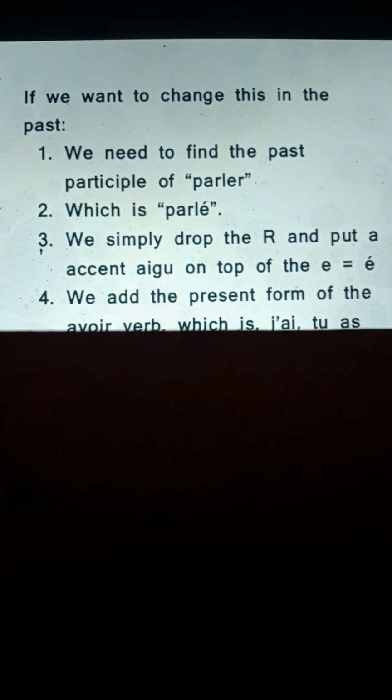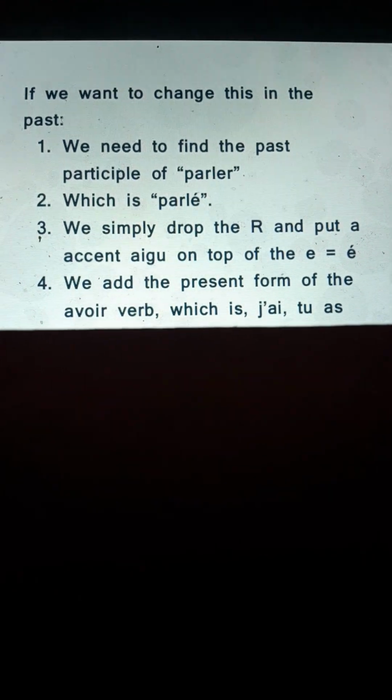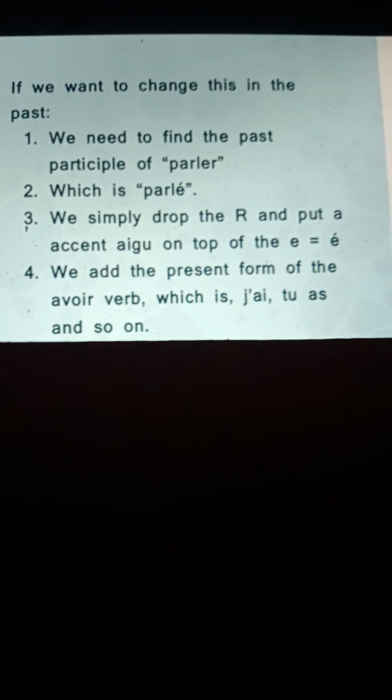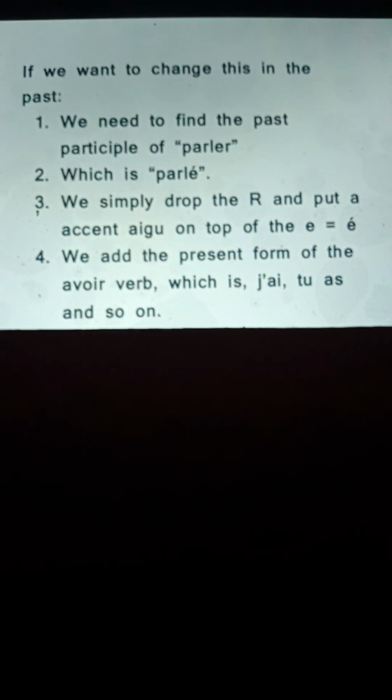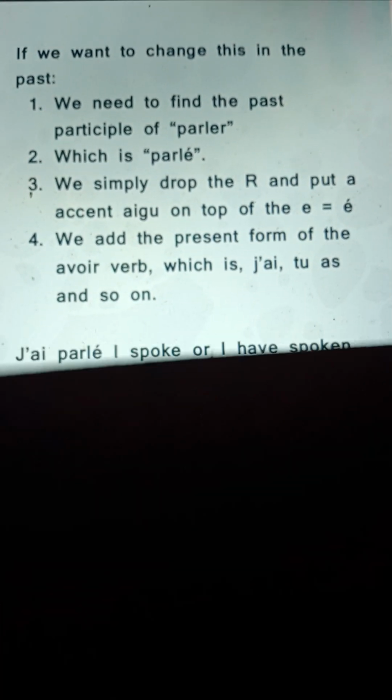If we want to change this to the past, we need to find the past participle of parler. What we do is simply drop the r and put an accent aigu on the e, which gives parlé. Then we add the present form of the verb avoir, which we have already covered: j'ai means I have, tu as means you have, and so on.